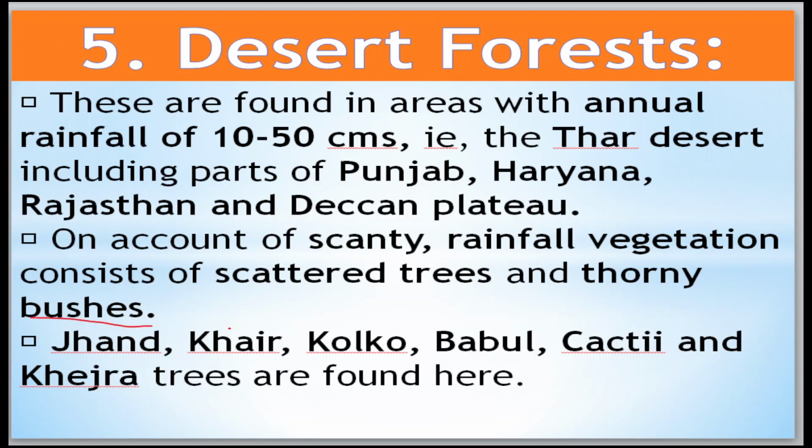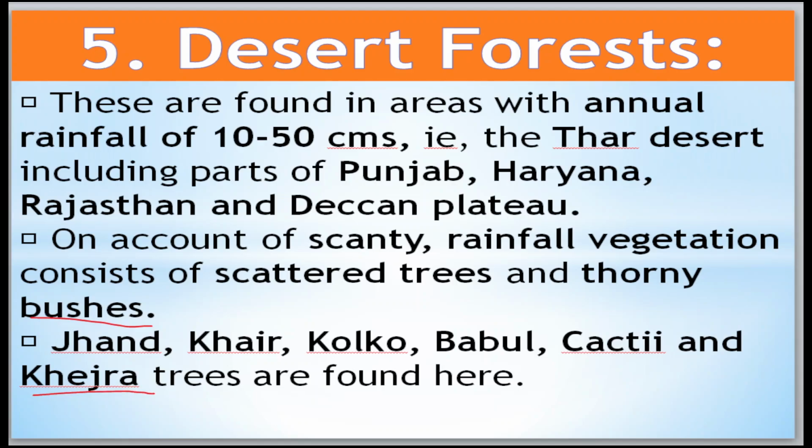Here the important trees are Chand, Kher, Kolko, Bubble, then Kokti and Kejra. These are the important trees here. Kejra is the important tree here.